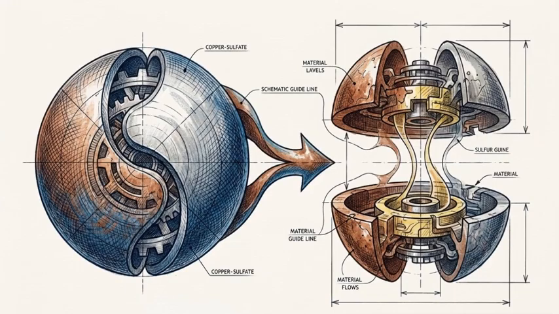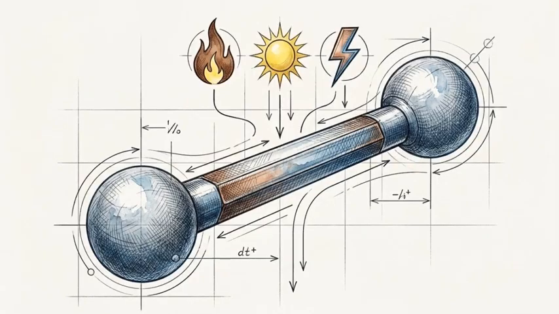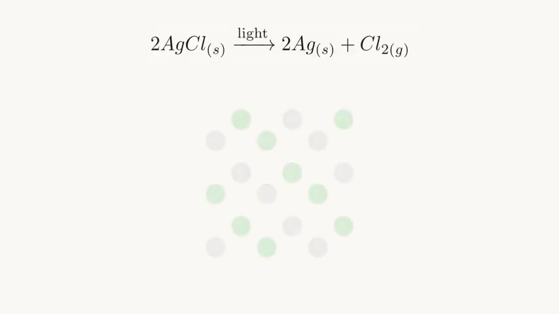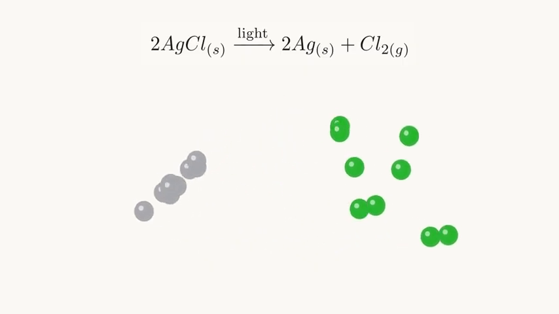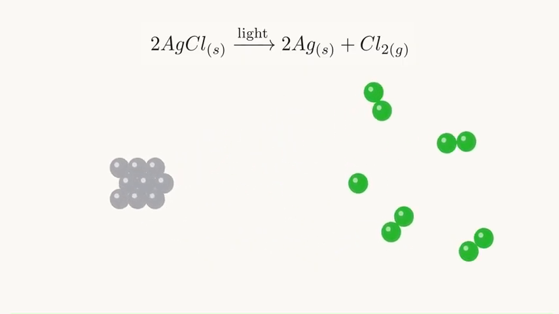The second archetype is the exact structural inverse, decomposition. Here, a single compound breaks down into simpler, separate substances. Because existing chemical bonds are stable, breaking them apart requires an external input of energy, typically heat, light, or electricity, to force the atoms apart. When that white silver chloride powder turns gray, it is because incoming light energy strikes the lattice, fracturing it into separate silver and chlorine components.